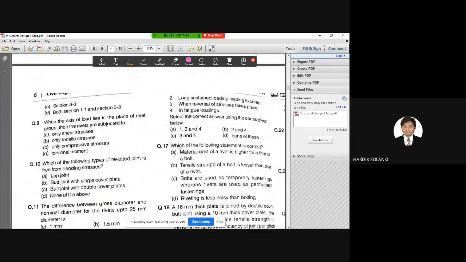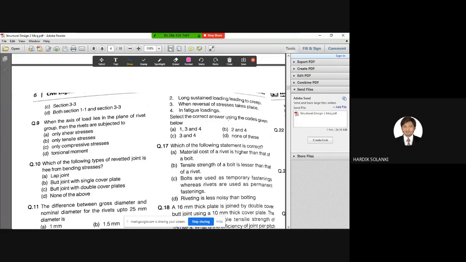Second option: long sustained loading leading to creep. Third: when the reversal of stress takes place in fatigue loading. Select the correct answer using the codes given below. Again, some answers are correct, some are wrong, or it may be possible all the answers are wrong.